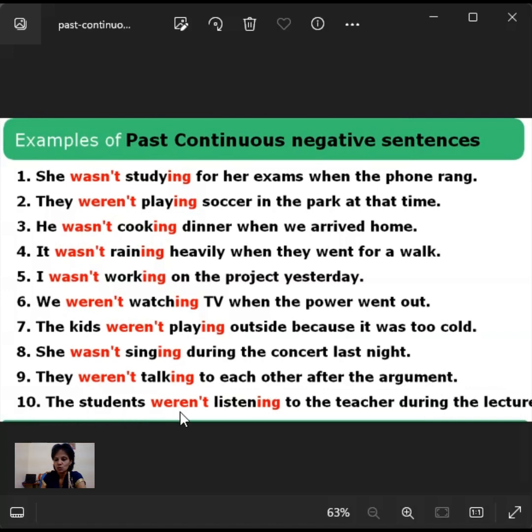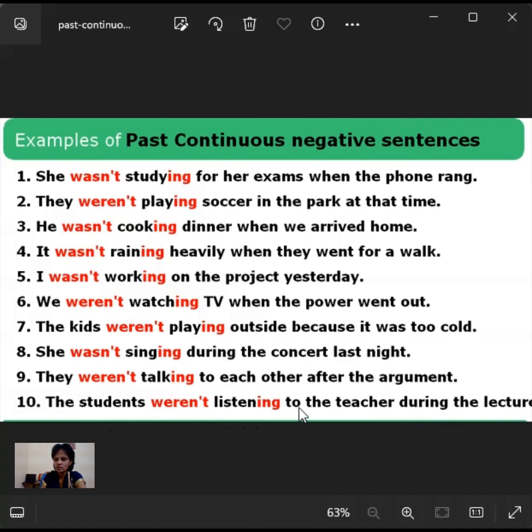And tenth one, the students were not listening to the teacher during the lecture. When the teacher was giving the lecture, at that time the students did not listen and did not concentrate on what their teacher was explaining about their subject. So they were not attentive during their class. That is what it means. They were doing something, I don't know, but they were not listening.